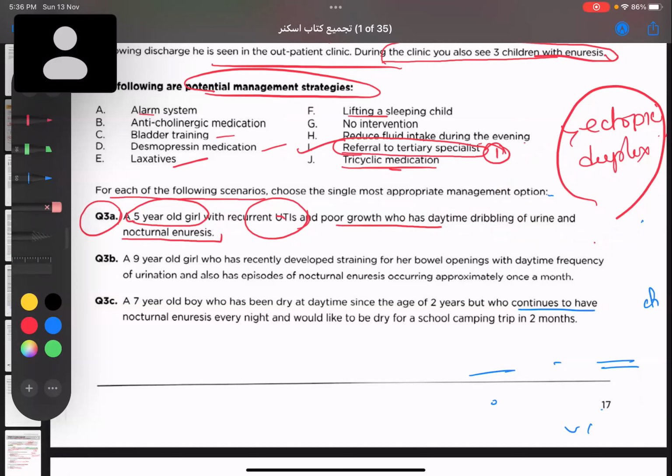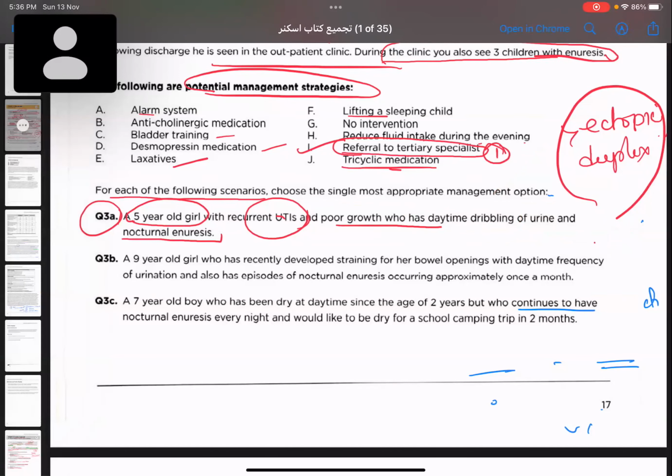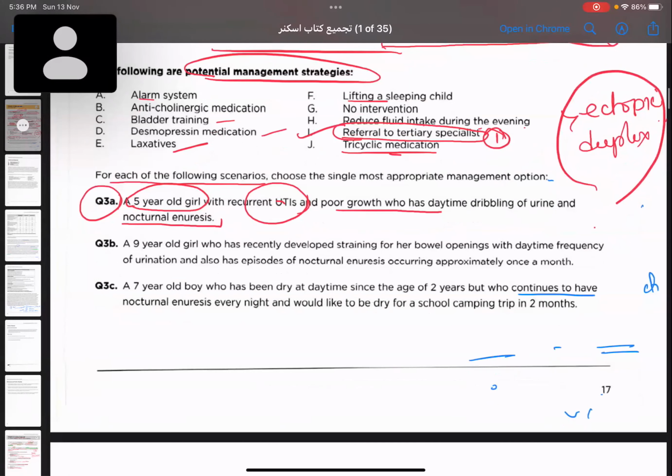Whenever there are day and night symptoms, we think about three things. One is the spinal tumor. Another one is the ectopic ureter. Another one is duplex kidney. All of them have to be treated in the tertiary center or at least by a surgeon. So we have to refer her to a tertiary center.